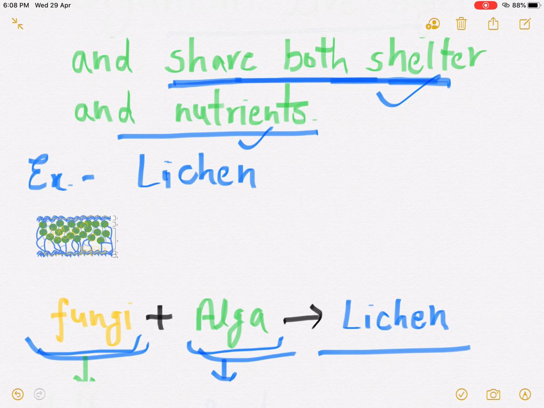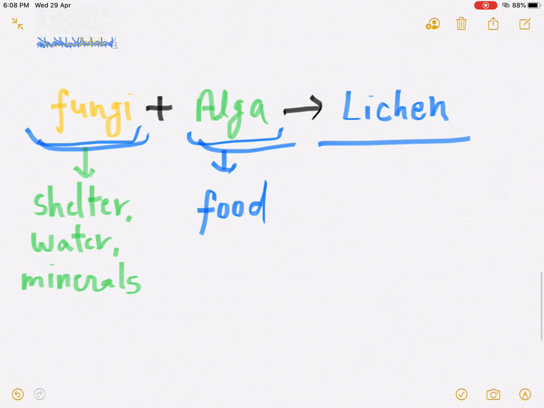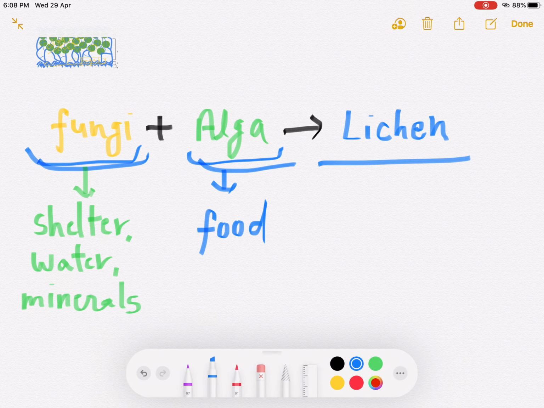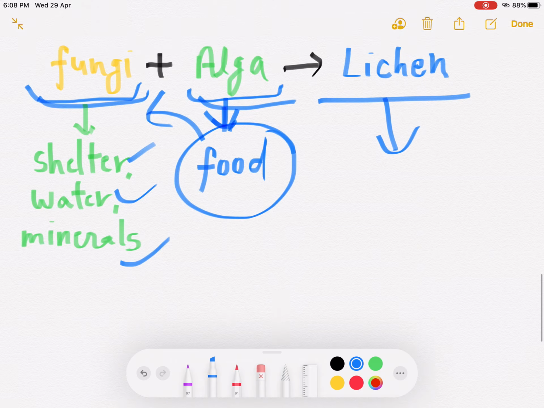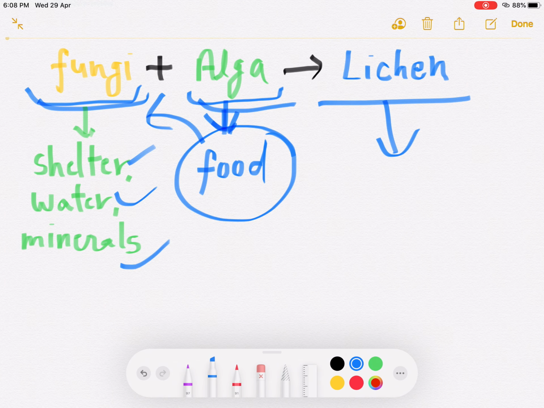This is the lichen. So what is the fungus actually doing? The fungus provides shelter, water and minerals, and the alga prepares food and provides it to the fungus. So lichen is an example of symbiosis. In symbiosis, one provides food and the other provides shelter, water and minerals.